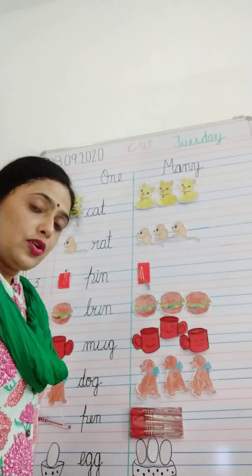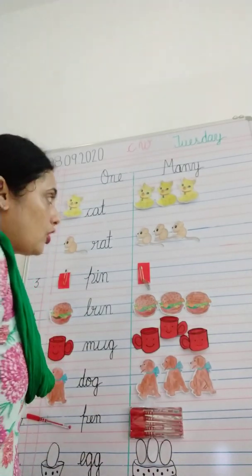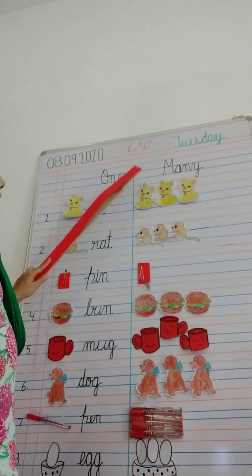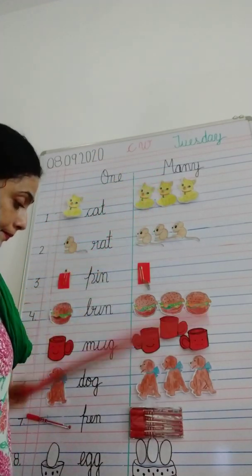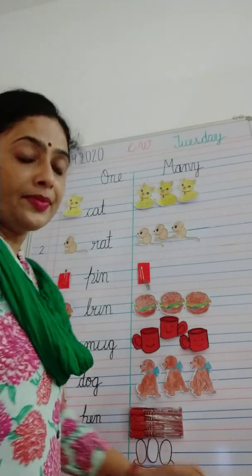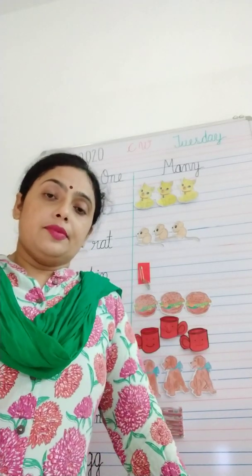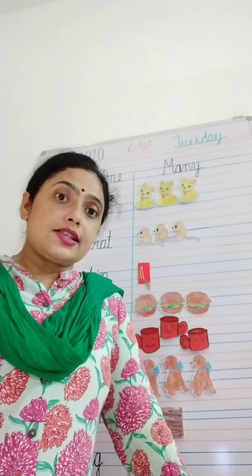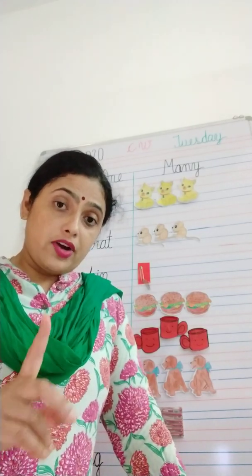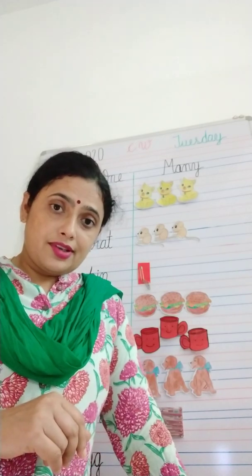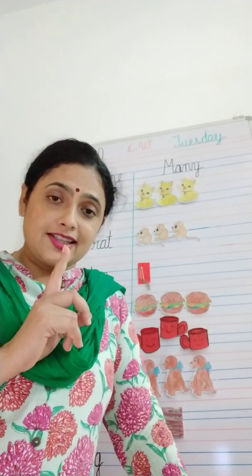The concept is one and many. So tell me, how many suns do you see in the sky? Many or one? Only one sun is there in the sky.